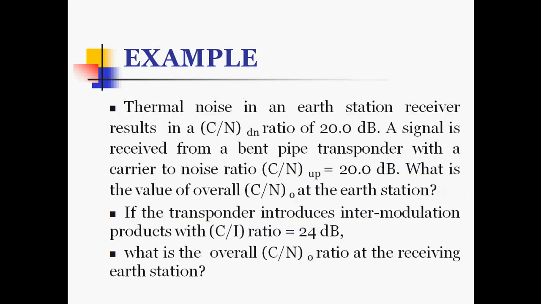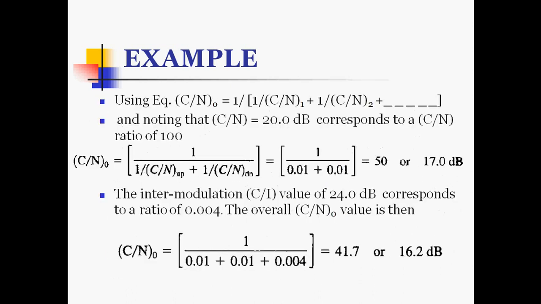Consider here the thermal noise in an earth station receiver results in a carrier to noise ratio down of 20 dB. A signal is received from a bent pipe transponder with a carrier to noise ratio up equal to 20 dB. Then what is the value of overall carrier to noise ratio at the earth station? If the transponder introduces intermodulation products with C by I ratio equal to 24 dB, what is the overall C by N ratio at the receiving earth station? We have to solve for this.